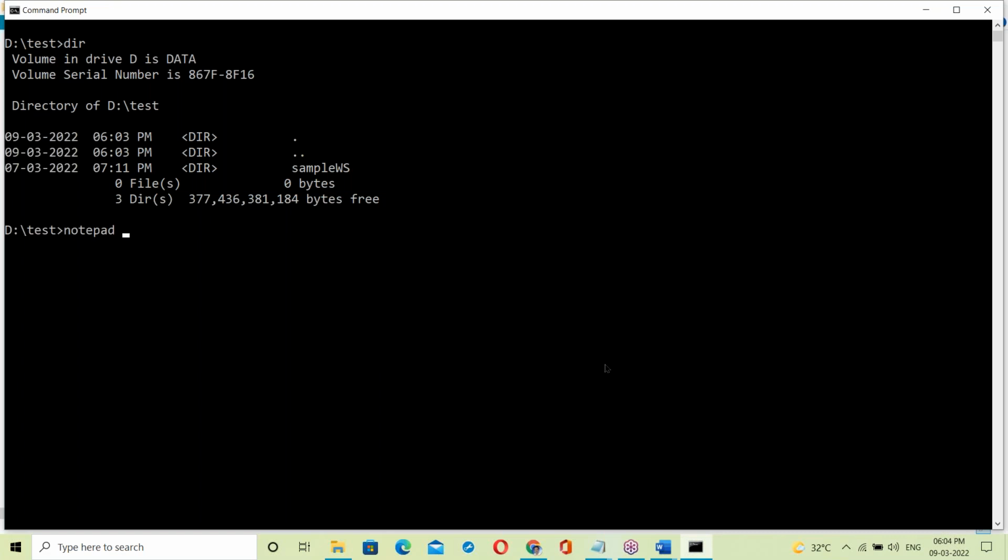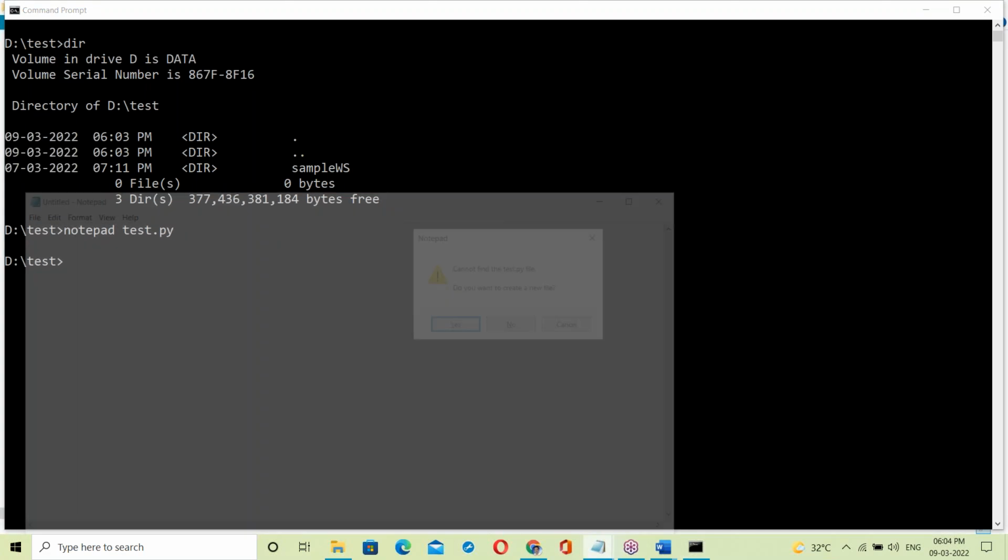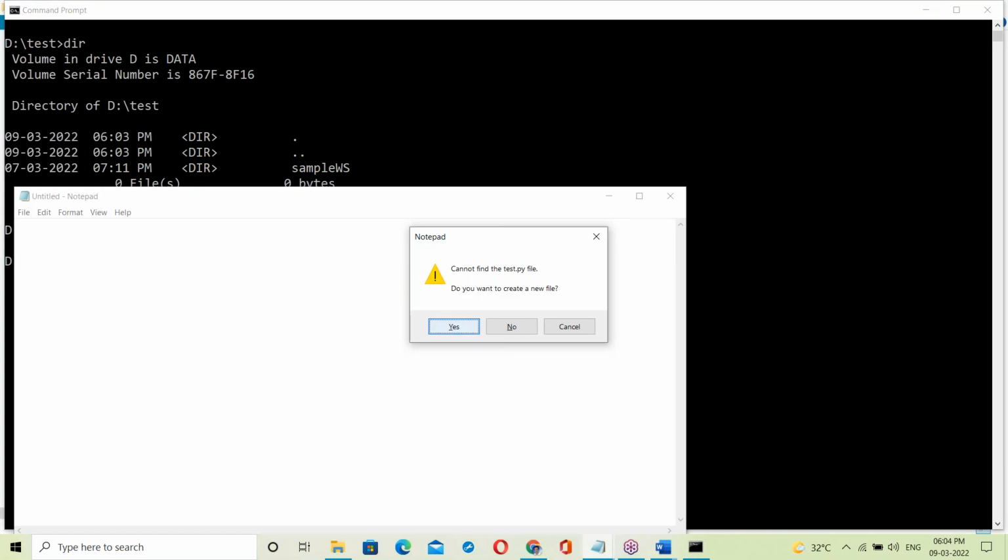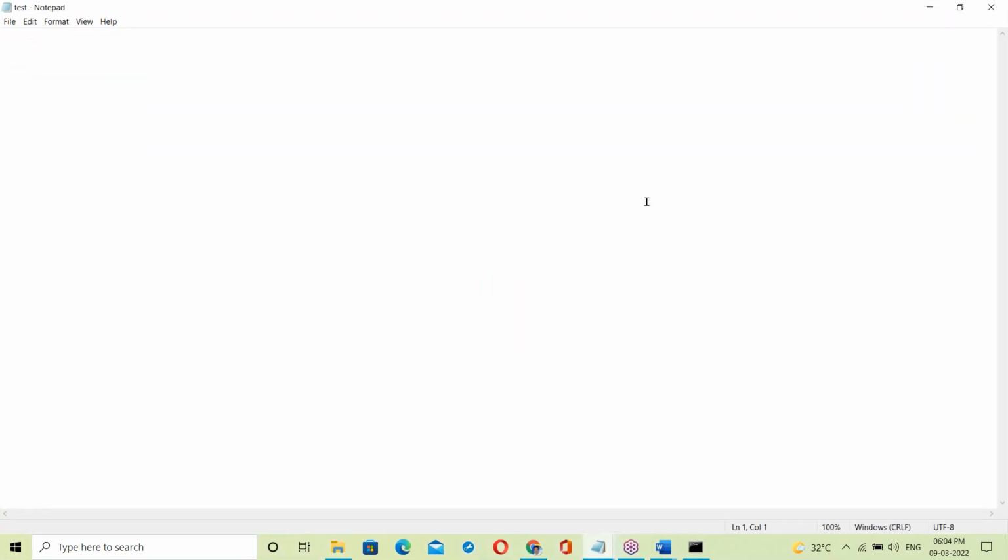Notepad test.py, that Python script file. Open here. I'm writing a very simple script just to explain about interpreter. A equal to 10, B equal to 20, C equal to A plus B.